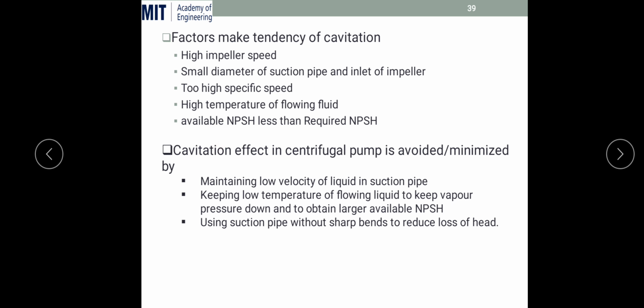A small diameter of the suction pipe and of the impeller inlet means a decreasing area, which results in high velocity, because we know that as area decreases, the velocity of water increases. So to avoid cavitation, first of all we have to maintain low liquid velocity in the suction pipe by increasing the area. Then keep the flowing fluid at low temperature to keep the vapor pressure down and obtain a larger NPSH, and use a suction pipe without sharp bends to reduce the head loss. If the head loss increases, then definitely the required NPSH also increases. So these are cavitation, NPSH and suction height.